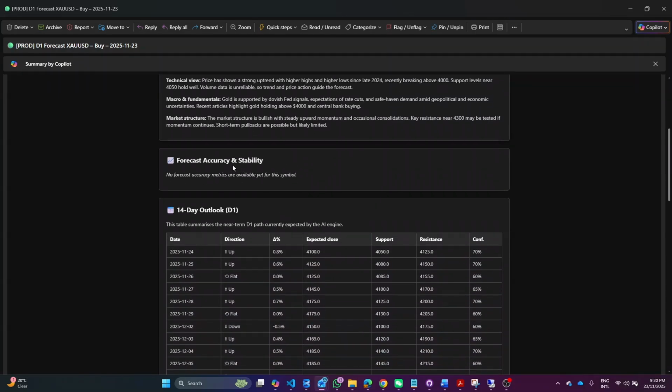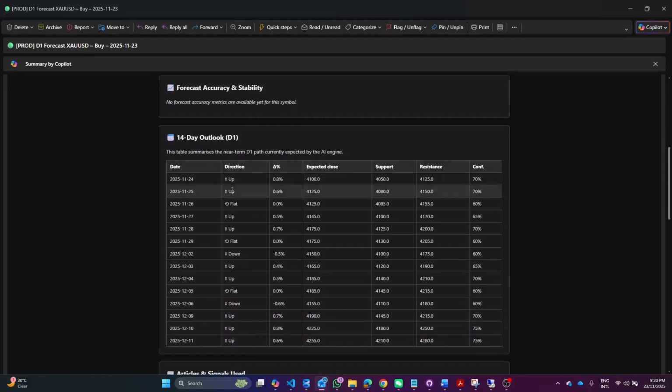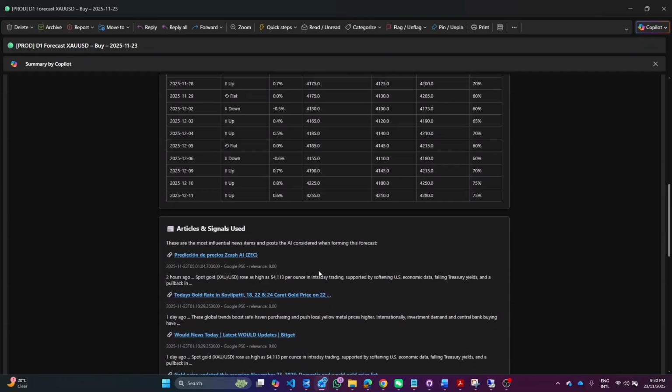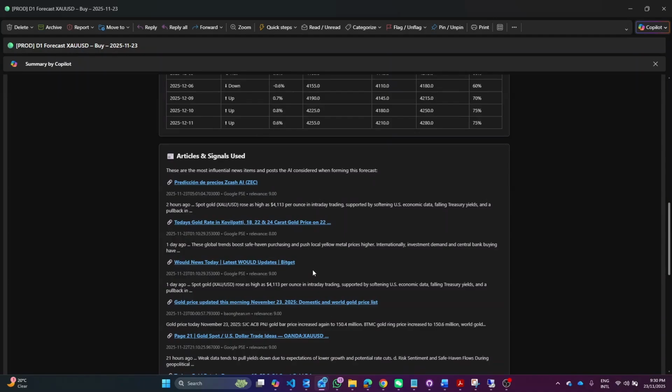It's given me forecast accuracy and stability, 14-day look ahead. And all of this 14-day look ahead will be scored for skew. And over time, it'll get more and more accurate and more confident. It also tells me, for auditability, I need to know what it actually used to make its prediction. So these are the articles that it's used.